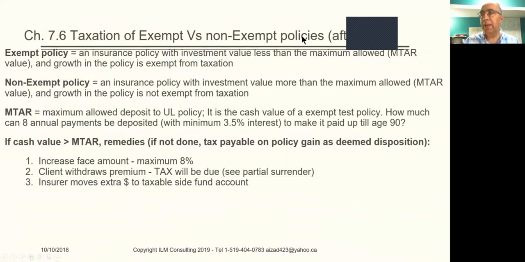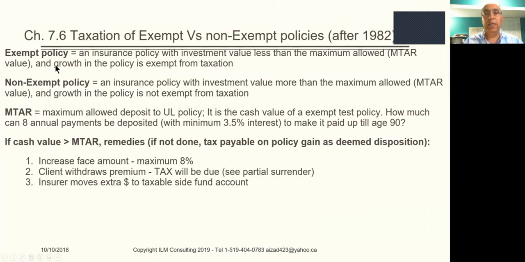In this case, we're talking about after 1982, the taxation for an exempt policy. That simply means it's an insurance policy with investment value which is less than the maximum allowable MTAR value. And so in this case, the growth or the profit in the policy is exempt from taxation. So the growth does not have to be taxed because it's an exempt policy. A non-exempt policy is an insurance policy where the amount in the investment value is higher than the maximum allowed. And so this policy is not going to be exempt from taxation. The growth, the profit, is going to be taxed.